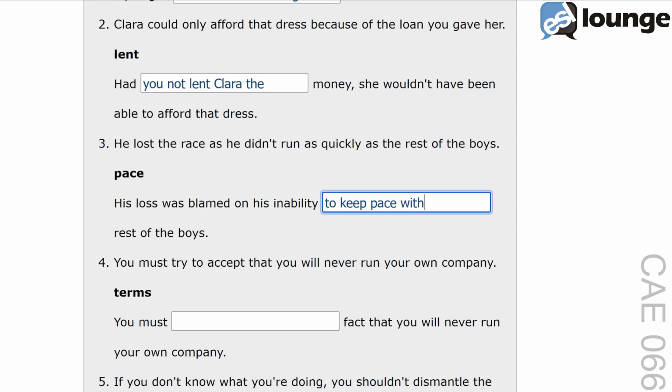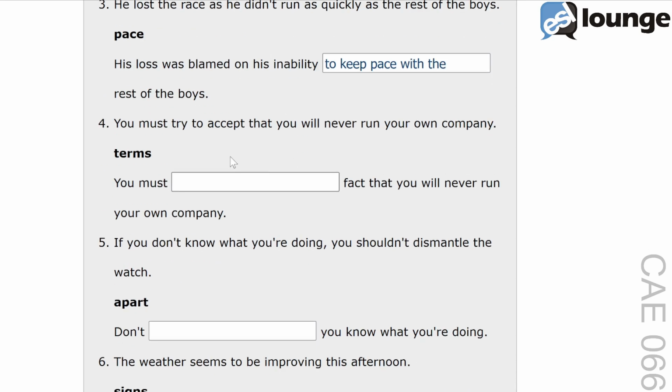The phrase to keep pace with means he couldn't run as fast as the others. This expression shows a failure to match the speed or progress of other people. Another example, she struggled to keep pace with her more experienced colleagues. Moving to number 4. The original sentence is, you must try to accept that you will never run your own